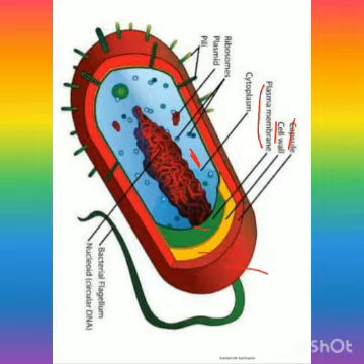Here you can see these are the ribosomes, which are membraneless organelles found in the cytoplasm of bacteria or the prokaryote.